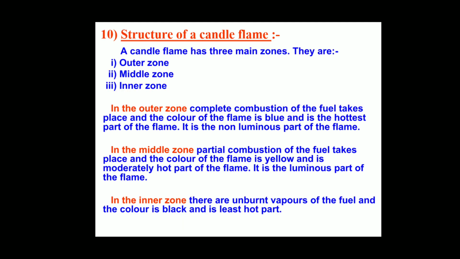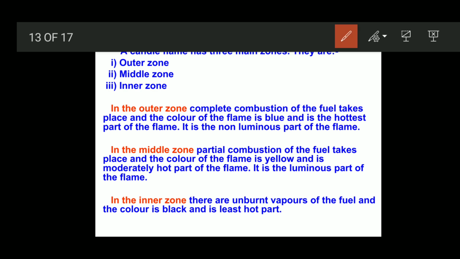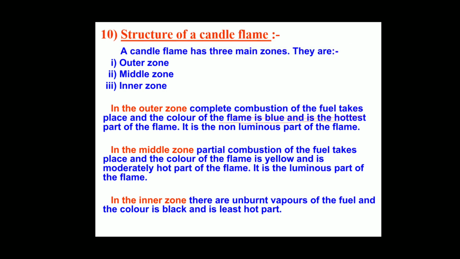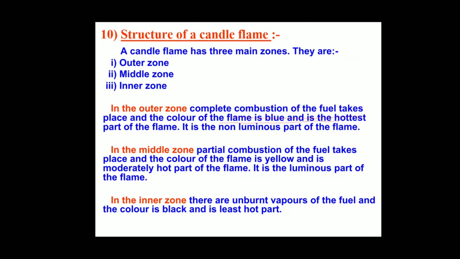Next, here the explanation is given for the outer zone, middle zone and inner zone. In the outer zone, complete combustion of the fuel takes place, and the color of the flame is blue. It is the hottest part of the flame. It is the non-luminous part of the flame.